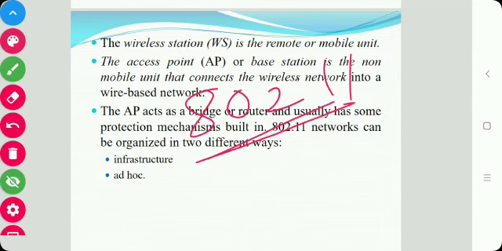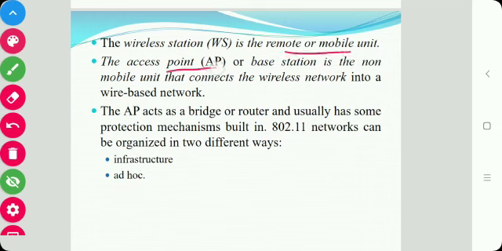These standards or subcommittees use different technologies or protocols, and they may use different frequencies. The wireless station is a remote or mobile unit, whereas the access point, or base station, is the non-mobile unit that connects the wireless network to the wired base network. This AP acts as a bridge or router, and it has some security mechanisms built into it. 802.11 networks can be organized in two different types: infrastructure and ad hoc.